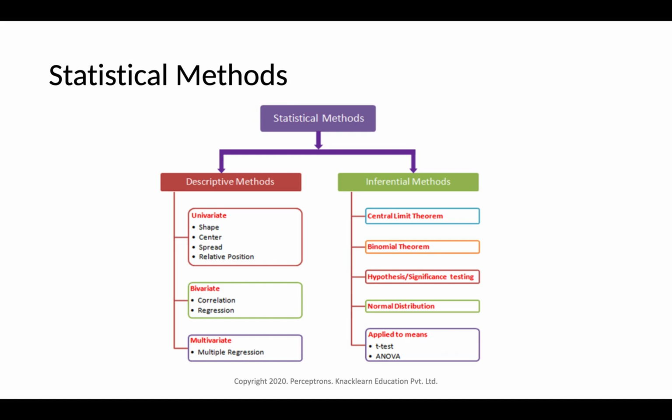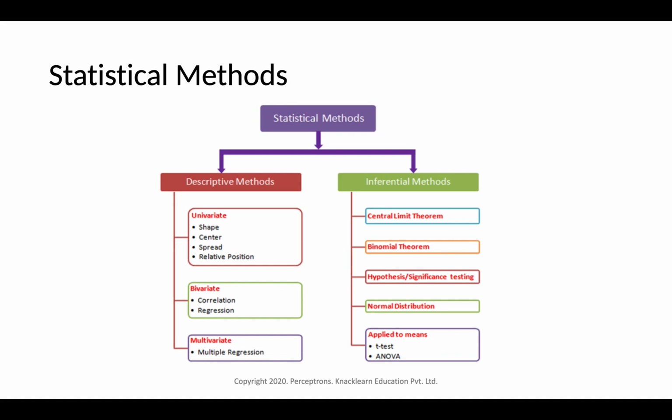If the data is multivariate, that is, we select more than two variables, we can do regression on top of the data, and that will be a multiple regression. All these methods help us understand or describe the data. And the next one is inferential statistics.